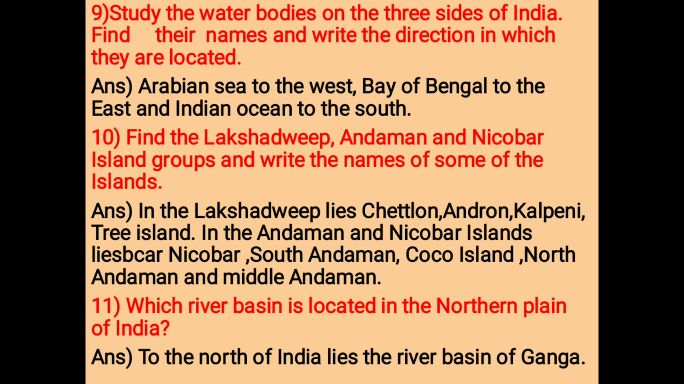Number 10. Find the Lakshadweep, Andaman and Nicobar Island groups and write the names of some of the islands. Answer. In the Lakshadweep lies Chetlat, Androth, Kalpeni, Tinnakara Island. In the Andaman and Nicobar Islands lies Car Nicobar, South Andaman, Coco Island, North Andaman and Middle Andaman.